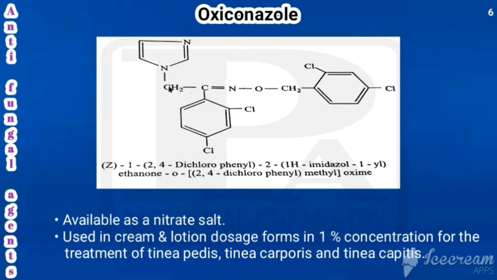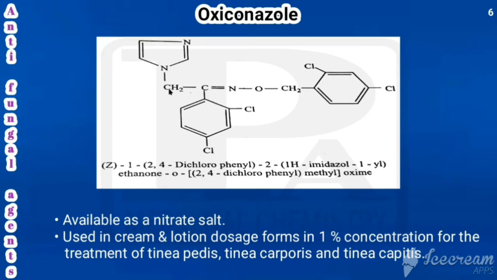For example, if you think instead of this imidazole we are having hydrogen. So if we have hydrogen means if we are removing the substituent we are getting CH3 here. So by replacing this one by means of H we are getting CH here. So by replacing the whole thing we are getting oxygen here. So what is the parent one? CH3 CH double bond O. So that is called as ethanone. So that is the parent. So that is the carbonyl compound. If it is ending with one, that is a ketone. So usually ketones are having the suffix -one.